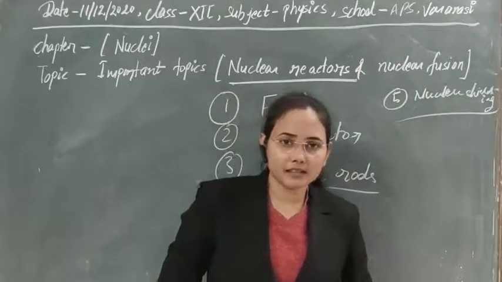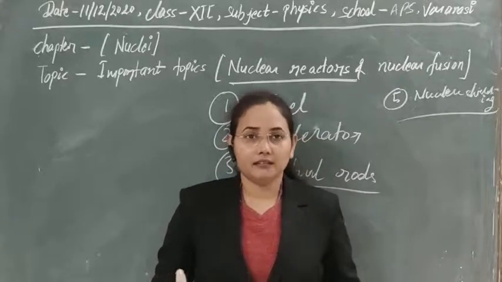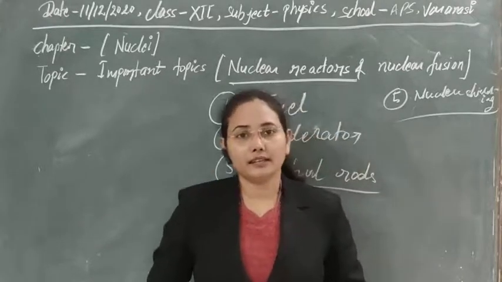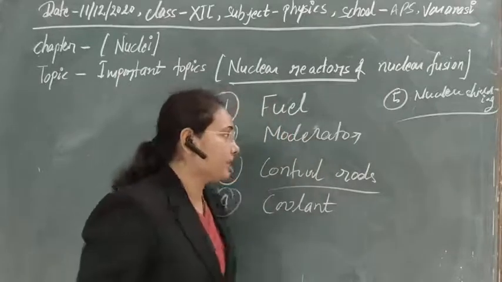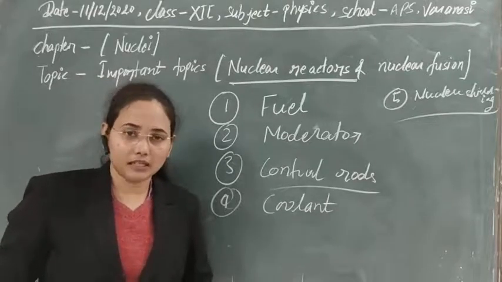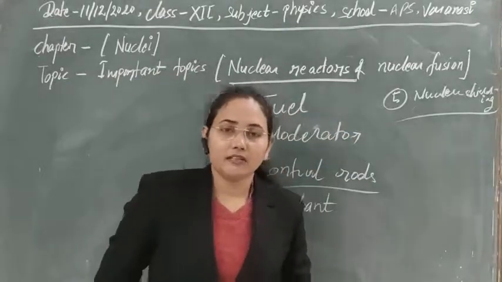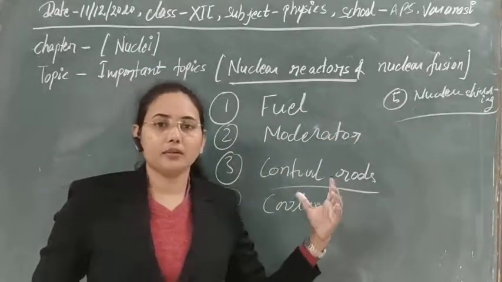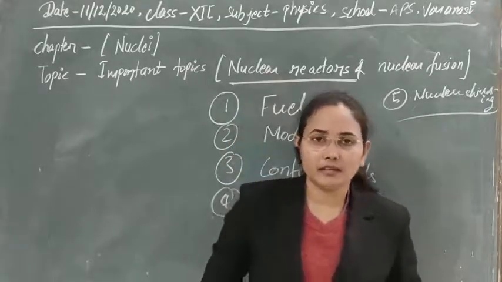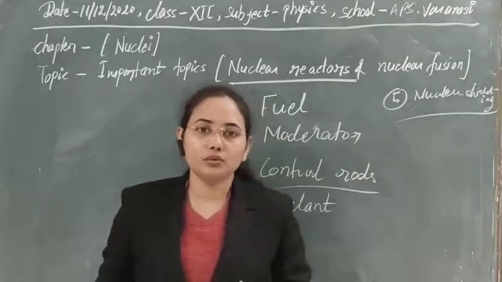With the help of that shielding, we can save our workers in the field of nuclear reactors. So I think the components of nuclear reactors are clear to you. Once more, let's discuss it: what the components are, and what materials we are using. As fuel, we use isotopes of uranium, plutonium or thorium, with the help of which fission reactions can be continued and we can obtain a large amount of energy,